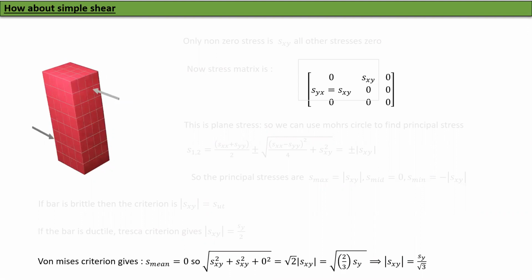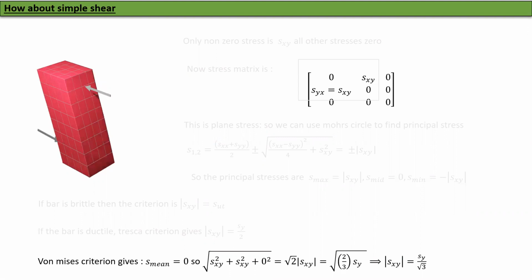I don't want you to memorize all of these things. I want you to memorize the procedure: calculate the principal stresses, and use the formula for the different cases. Don't try to memorize for each specific case. It's crazy and it's not useful. It's much better to remember everything always goes the same way. Compute the principal stresses and use the formula in terms of principal stresses. That's the easiest. Okay, so we did simple shear.